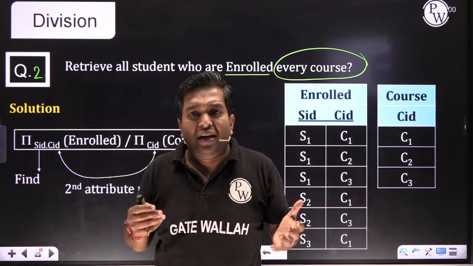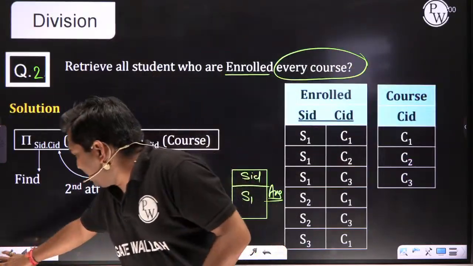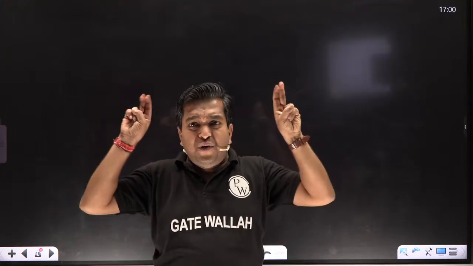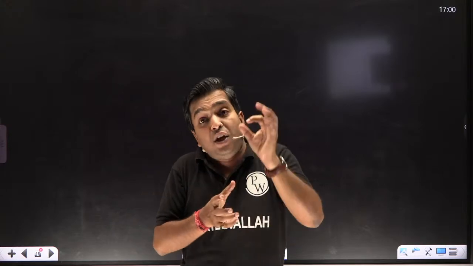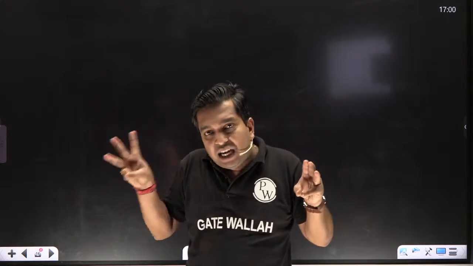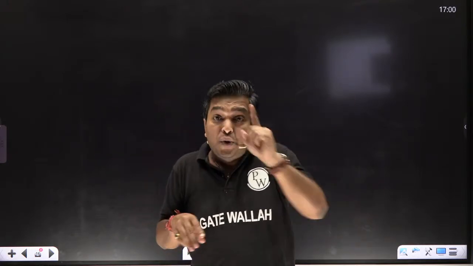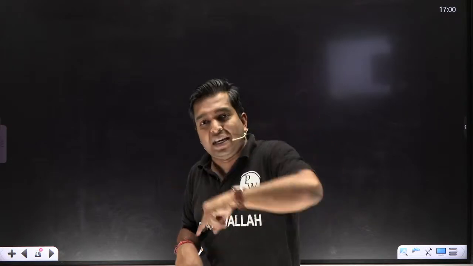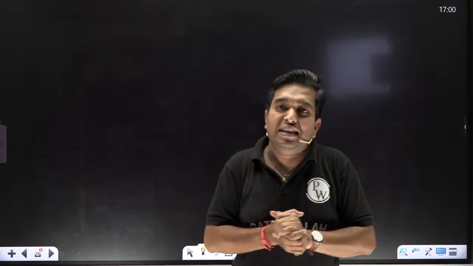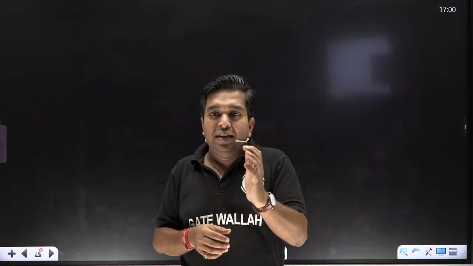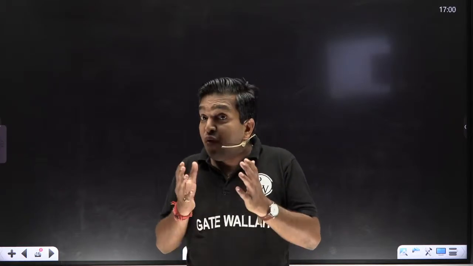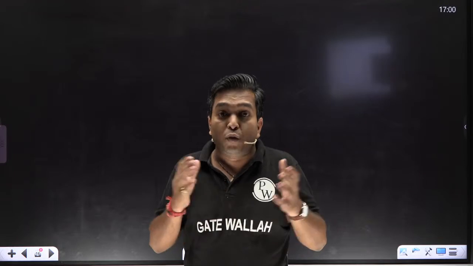How can I identify it? Forget each and everything. Let's suppose you give me one task: these are the 3 students and these are the 3 classes, and you have to find which student attends every class. So first of all, I assume each and every student attends each and every class. Then I subtract the attendance sheet. When I subtract, what output will I get?